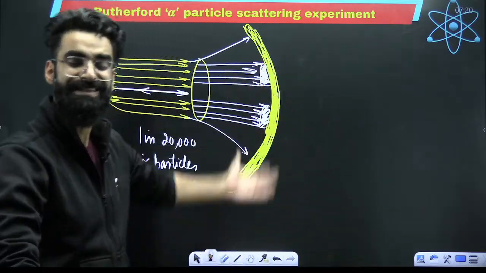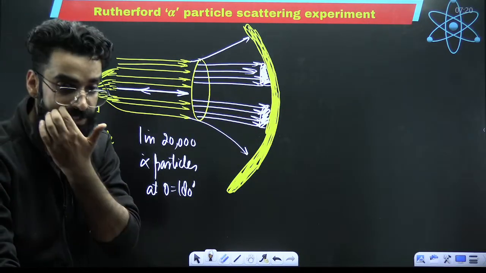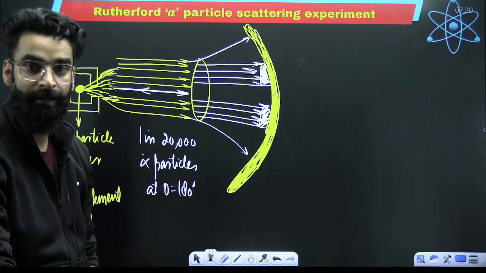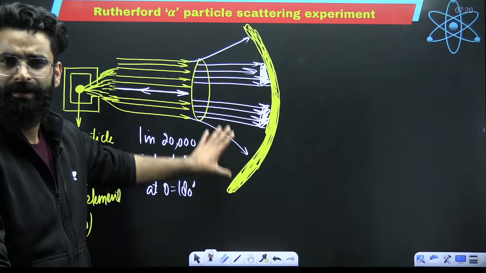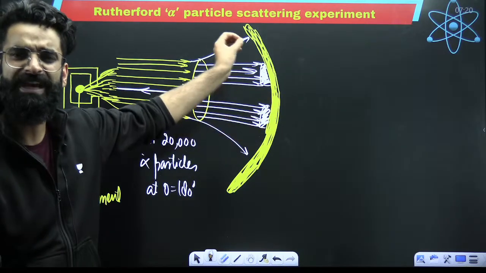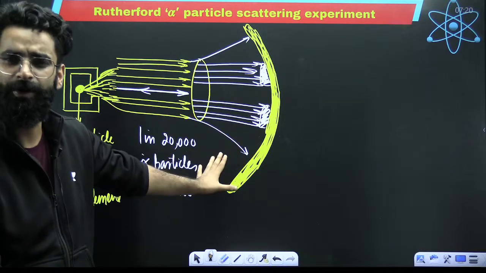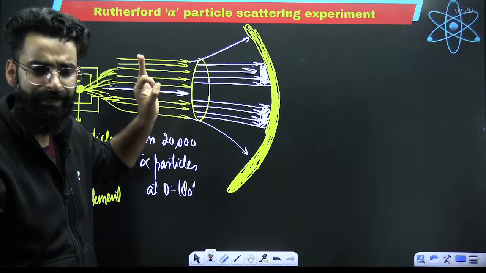Now, from these observations, what were the conclusions made by Rutherford? I believe you can easily say the conclusions. The first observation was that the majority of the alpha particles passed undeviated. Very few alpha particles got deviated at very small angles. 1 in 20,000 got reflected back at an angle of 180 degrees.